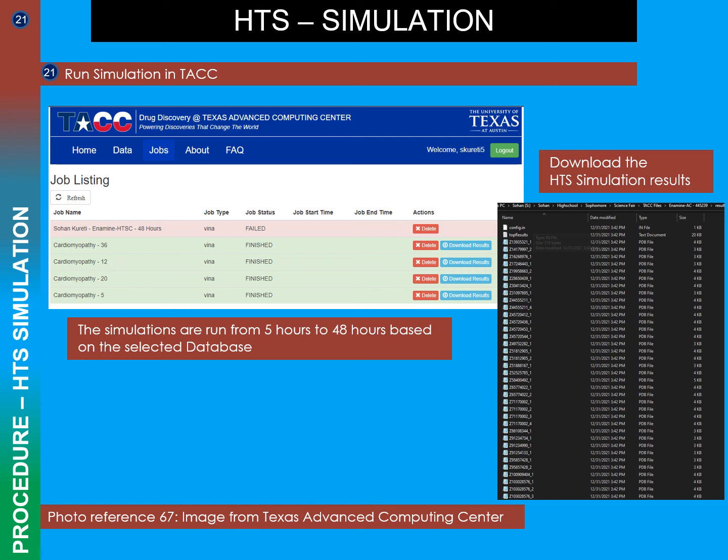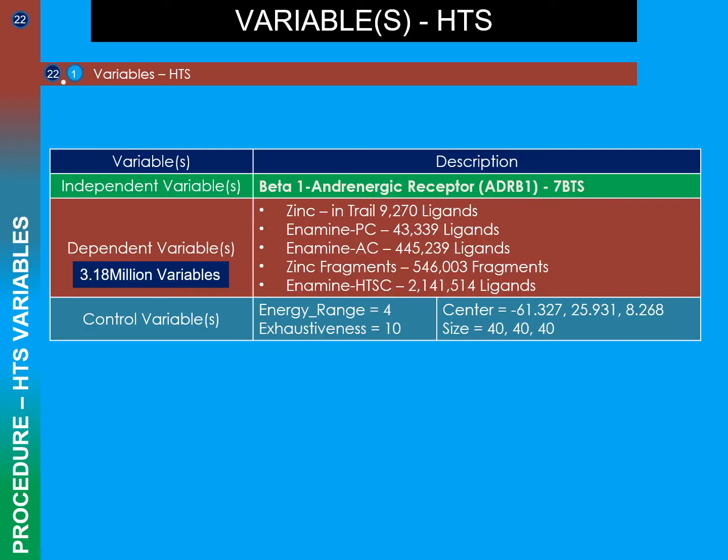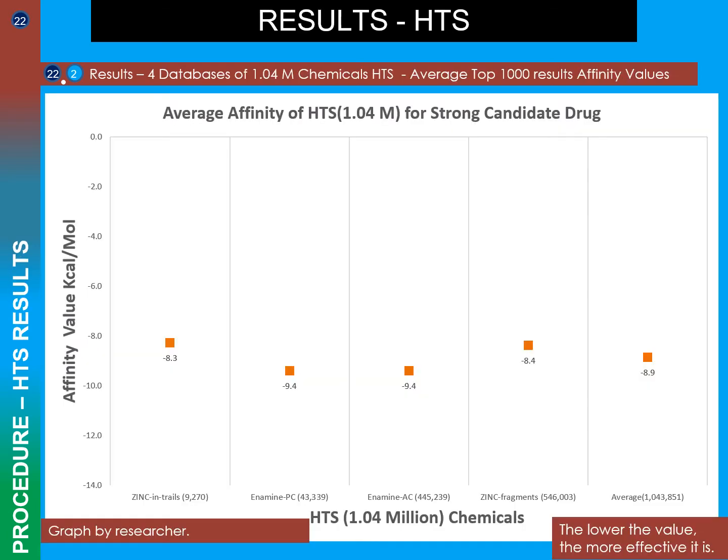The independent variable was the ADBR1 molecule, the dependent variable was the 3.18 million non-toxic chemicals screened, and the control variable was the binding site of the ADBR1 molecule. The average affinity values show each category around -9 to -8 kcal/mol.